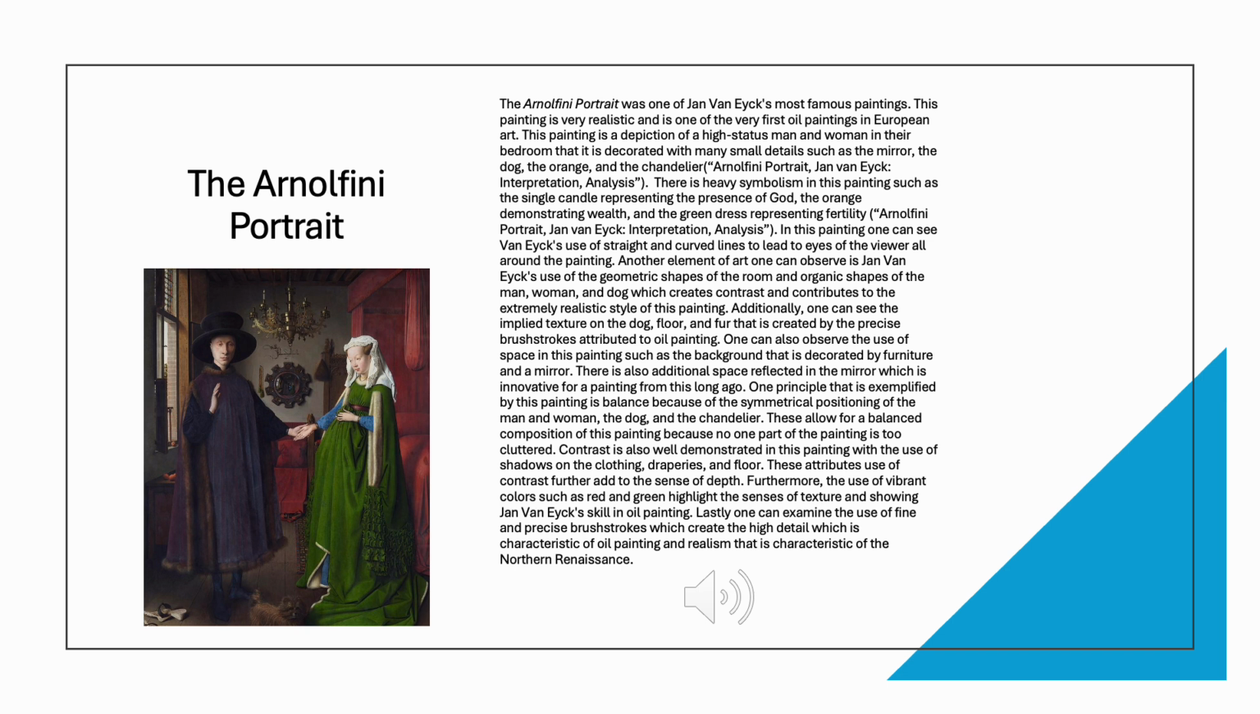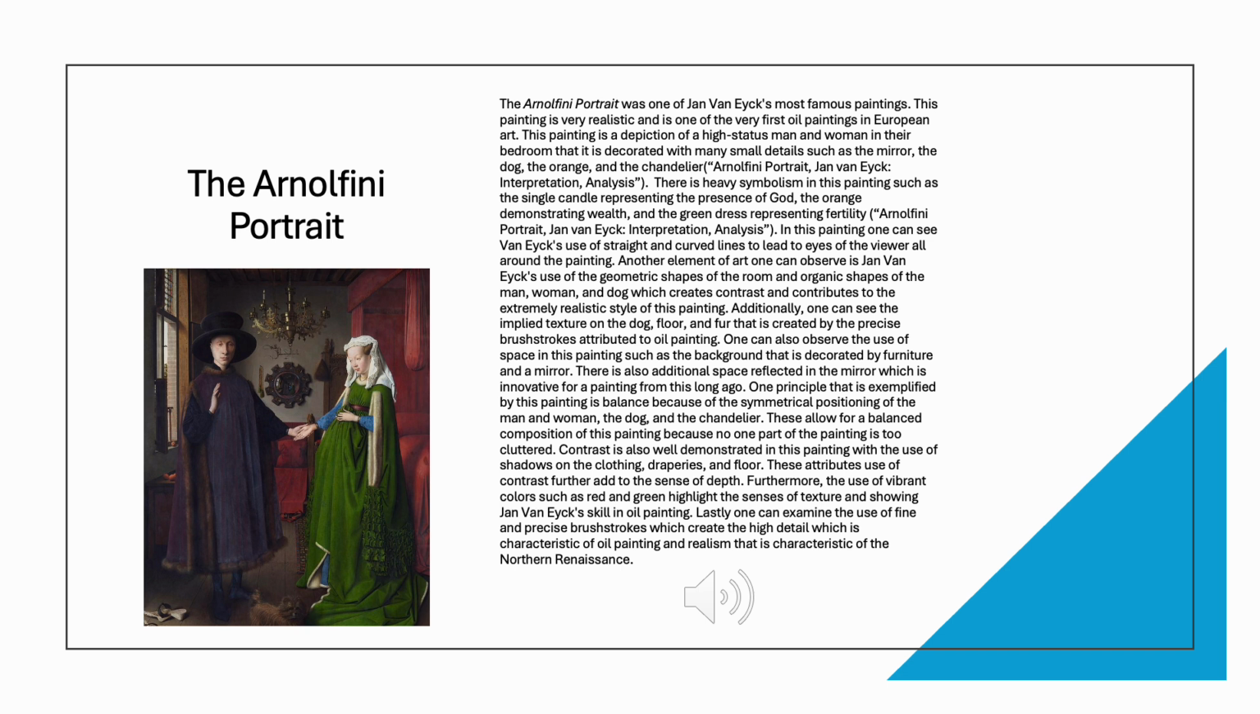One principle that is exemplified by this painting is balance because of the symmetrical positioning of the man and woman, the dog, and the chandelier. These allow for a balanced composition of the painting because no one part of the painting is too cluttered. Contrast is also well demonstrated in this painting with the use of shadows on the clothing, draperies, and floor. These attributes' use of contrast further add to the sense of depth.